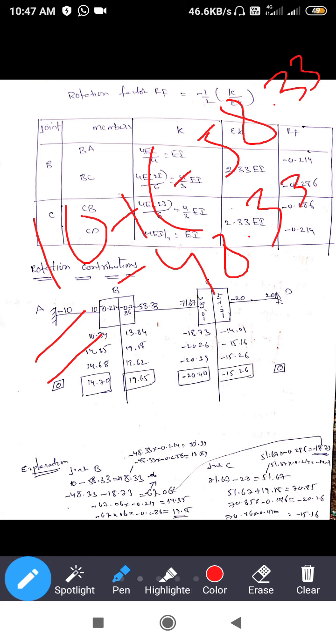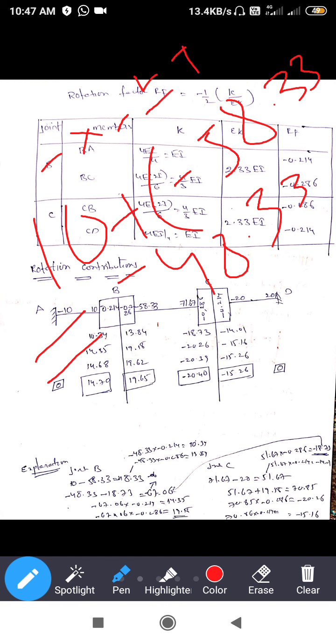Explanation for joint B. Minus 10 minus 58.33 gives minus 48.33. You can split 48.33 into two parts, 0.214 and 0.286. So we got 10.34, because here minus, here minus, and minus into minus equals plus.